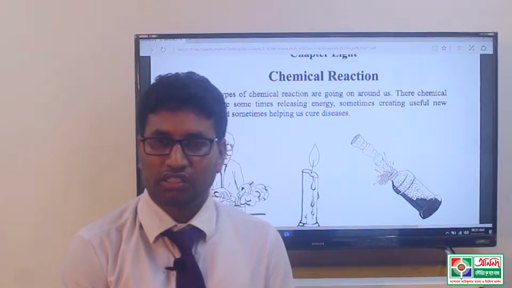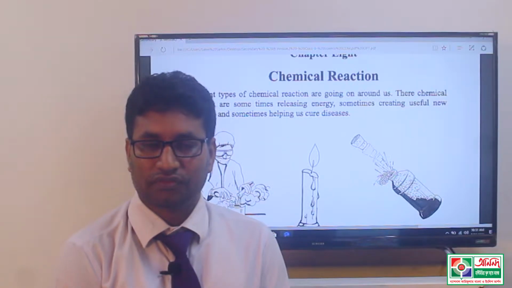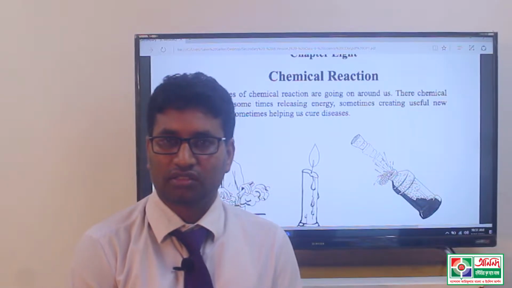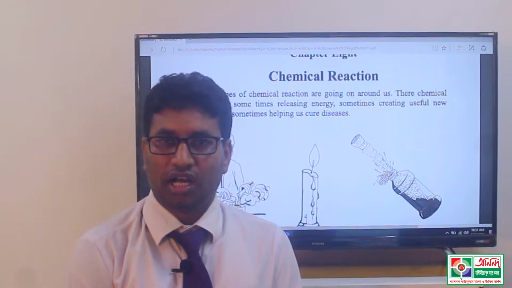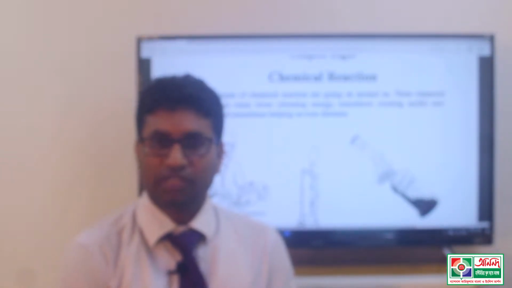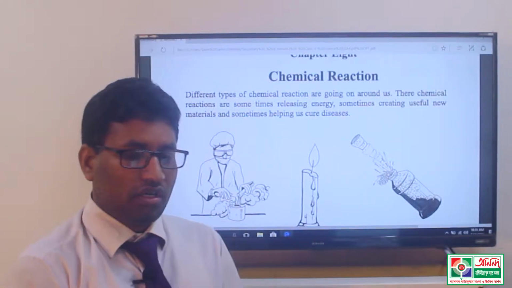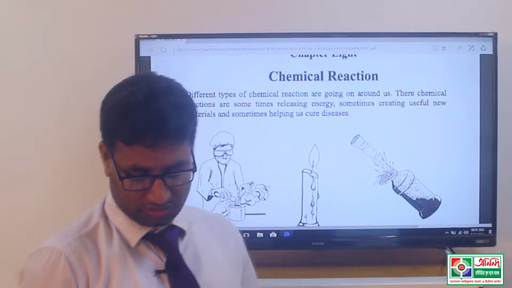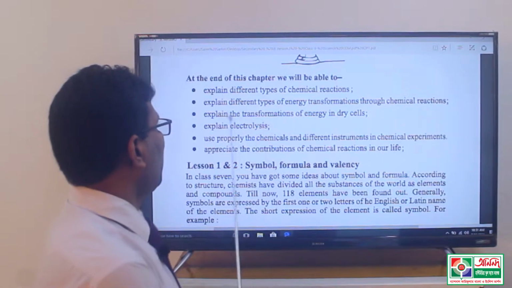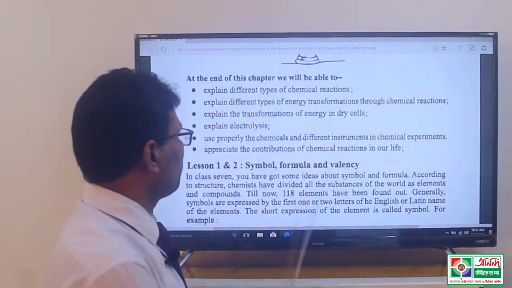Chemical reaction is a process in which one or more substances, the reactants, are converted to one or more different substances, the products.